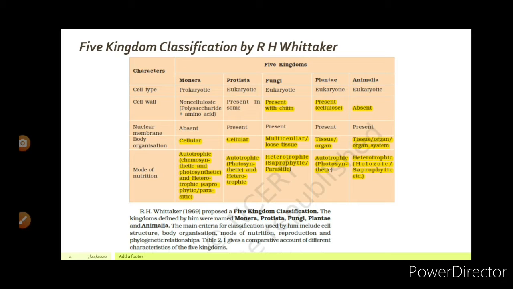Next characteristic is mode of nutrition. In Monera, autotrophic, means they can synthesize their own food. Protista, autotrophic and heterotrophic both. Fungi, heterotrophic. Fungi cannot synthesize their own food, so it is only heterotrophic, not autotrophic. Plantae, autotrophic, and Animalia, heterotrophic. Let us move to the next slide.